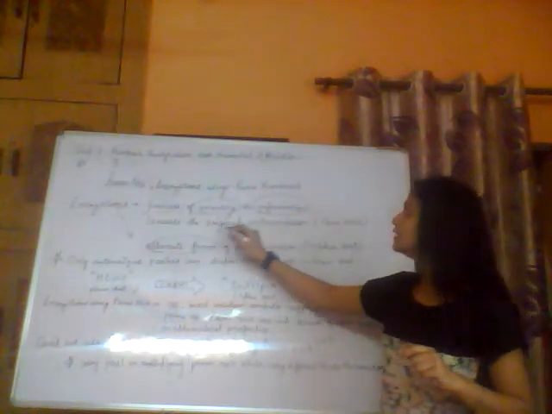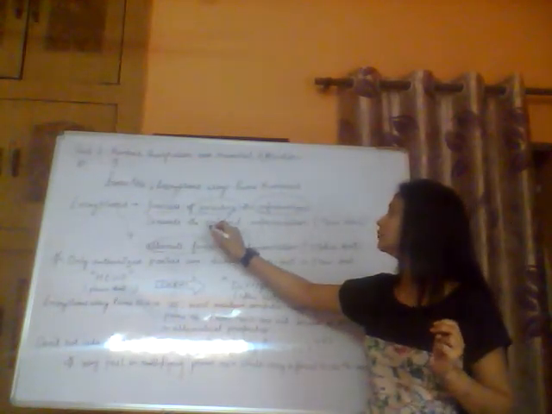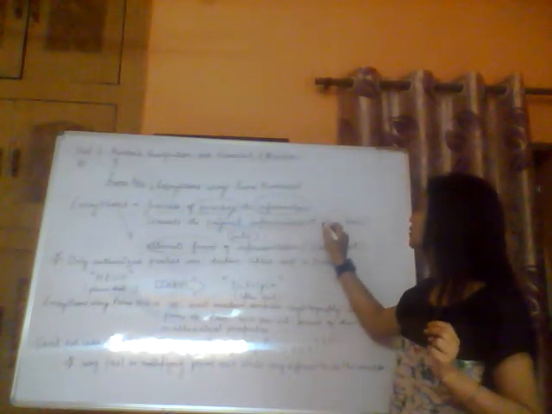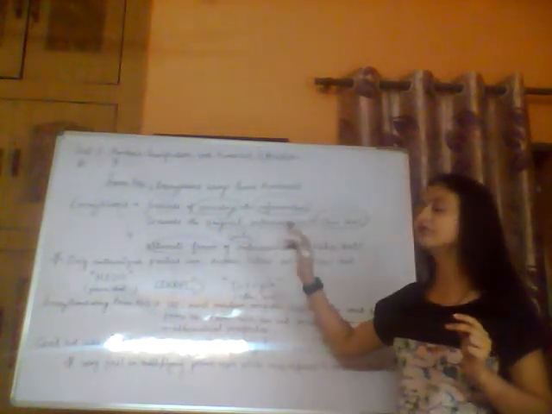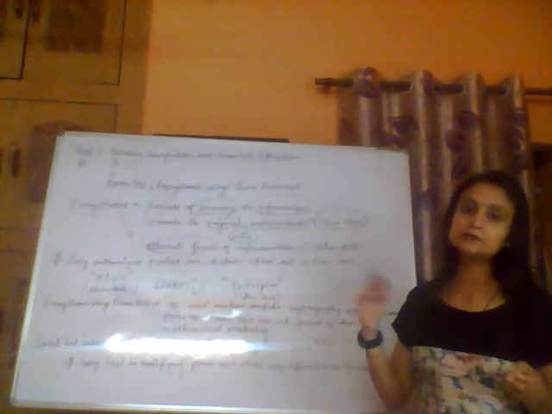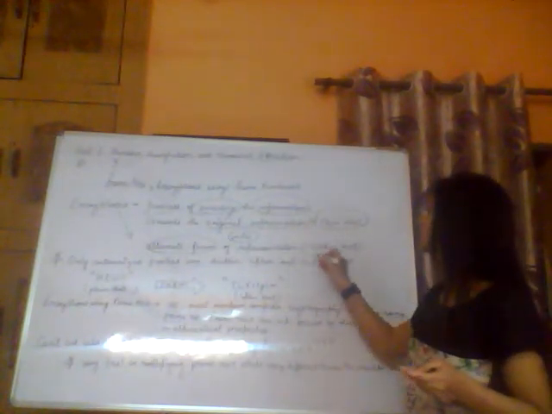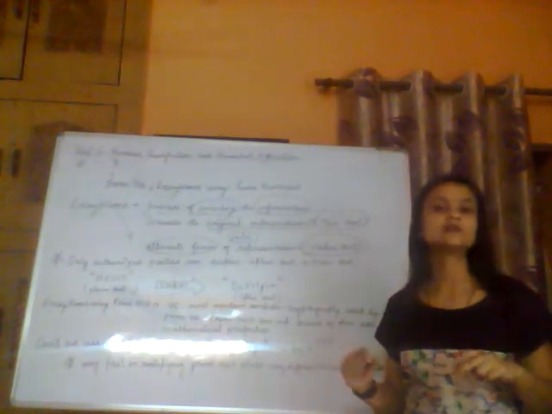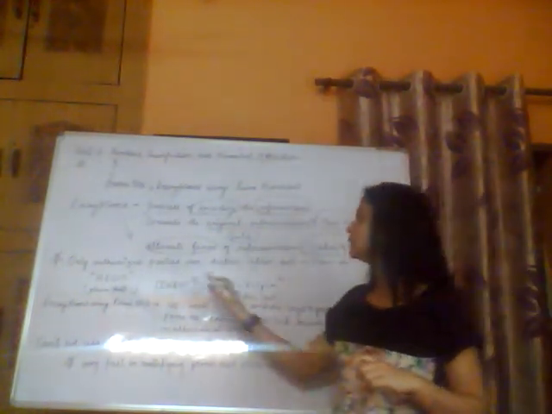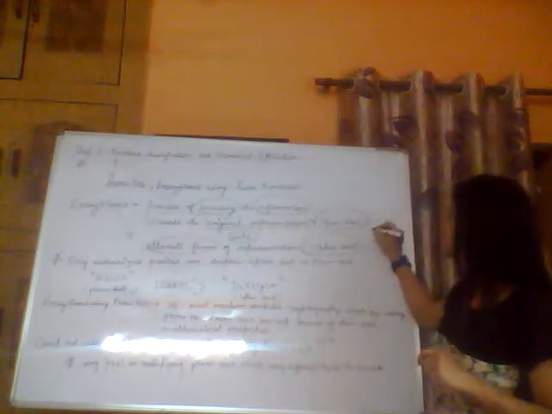Okay, there are two terms. For the original representation we call it plain text, and the alternate form wherein the information has been represented is called the ciphertext. So these are the two terms which are used in this topic.